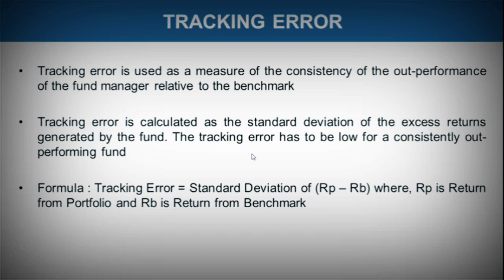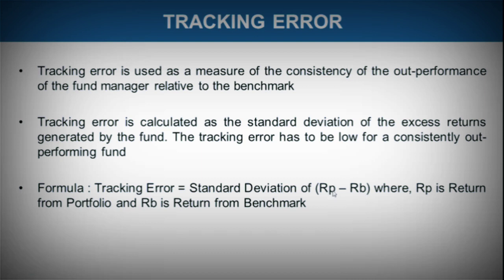So it should be consistent. If a particular mutual fund scheme is performing well, it should be consistently performing well. If there are deviations coming, like for 1 year it has performed quite well, for another year it went down, it means there would be higher tracking error. Now just see the formula of tracking error. It is equal to standard deviation of portfolio return minus benchmark return.